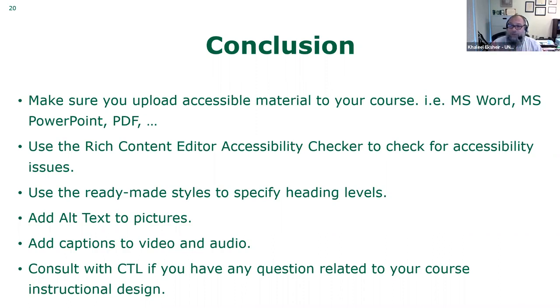When you are creating your page, make sure you use the ready-made style to specify headers, header levels. If you are using pictures, if it is not a decorative one and you want to convey something on it, an alternative text should be provided so people who are blind can know what you are presenting. Add captions to your videos and transcripts to your audio files. Always consult CTL. Okay, they have great instructional designers. They are good in accessibility, and they can help you design and organize your course and make it accessible.